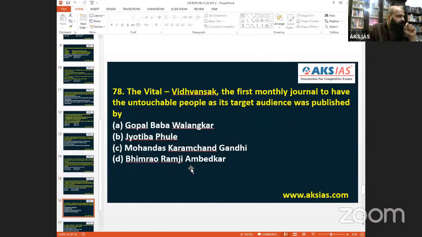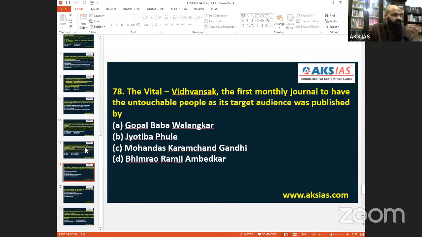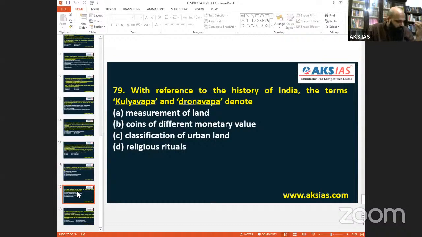Next one, 78 comes, the Vitthal Vidwansak. Vitthal Vidwansak, the first monthly journal to have untouchable people as its targeted audience, was published by, of course, none other than Gopal Baba Valangkar. That is very much 78, it is A. 78 is A. Coming into 79, with reference to the history of India, the terms Kalyavapa and Dronavapa.